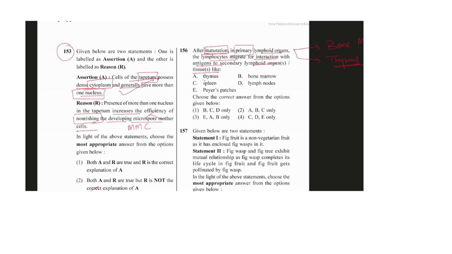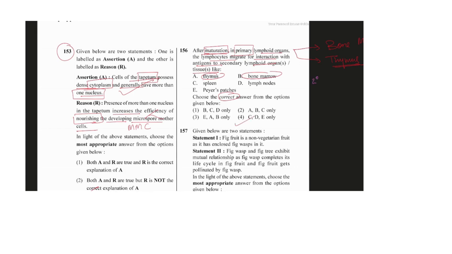Okay, so the thymus, and here in the question what they are asking, correct answer for the option given below, with the antigen to secondary lymphoid organ. So interaction would be where it could migrate into the secondary lymphoid organ. So if we remove the thymus and the bone marrow, the remaining three will be the secondary lymphoid organs.